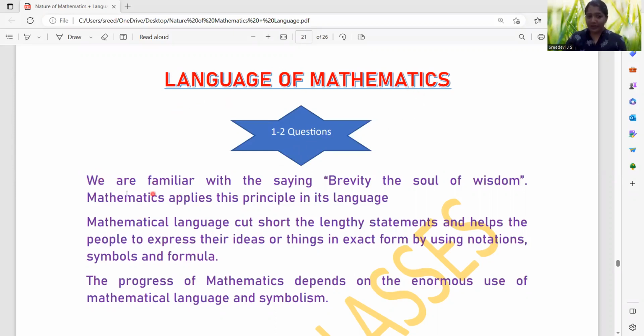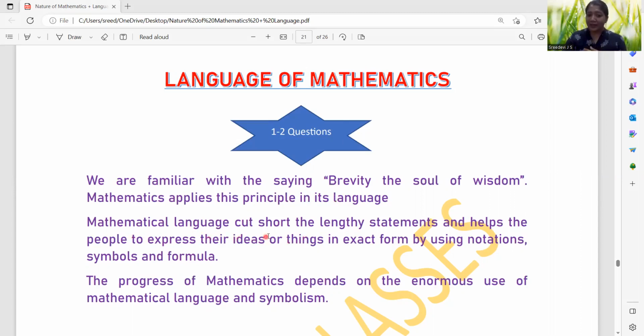Language of mathematics. We are familiar with the saying, brevity is the soul of wisdom, right? So mathematics applies this principle in its language. Actually, the language is the soul of every particular subject, right? So how exact the language is, how simple the language is, it will be reaching us to that much extent, right?